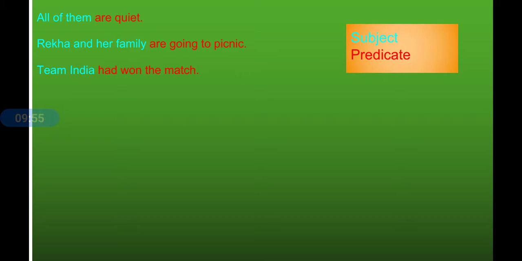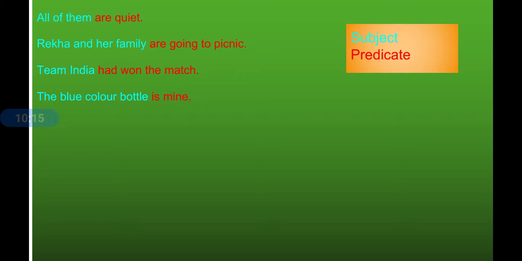Team India had won the match. Who had won the match? Team India. Team India is the subject and had won the match is the predicate. The blue color bottle is mine. So what is mine? What belongs to me? The blue color bottle.